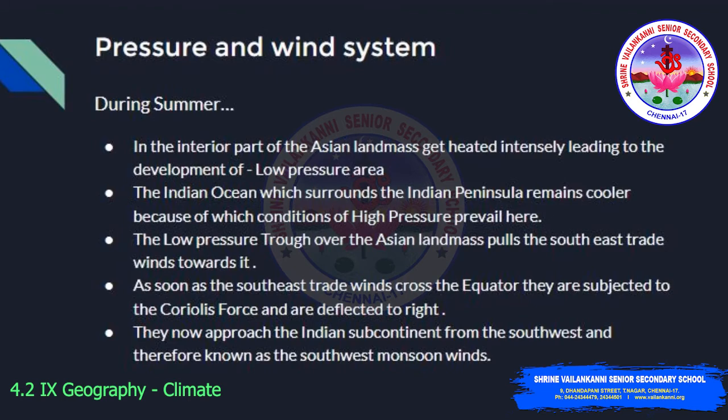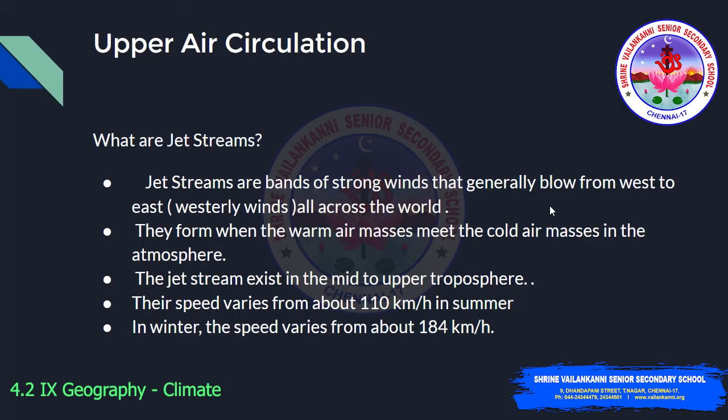Now we'll see about the upper air circulation. For that you need to know about the jet streams, because the upper air circulation is dominated by a westerly flow, and an important component of this flow is the jet stream. So what are jet streams? Jet streams are bands of strong winds that generally blow from west to east, that is the westerly winds all across the world.